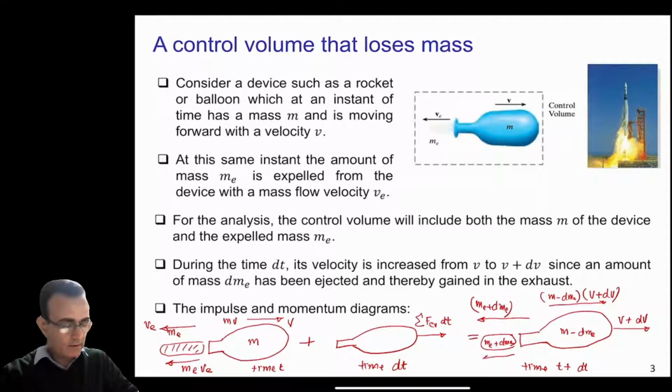There will be no change in the velocity of the expelled gases, so the velocity is again ve.